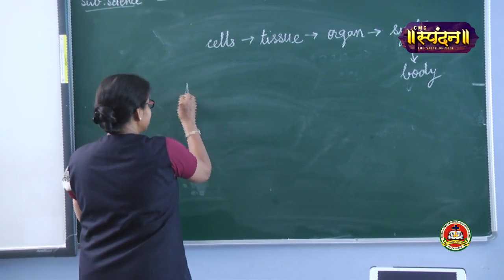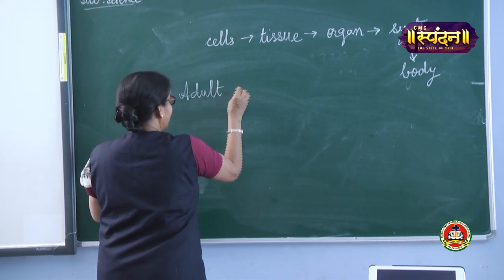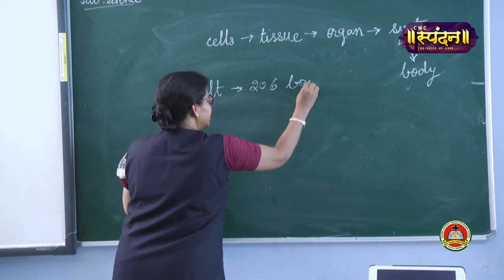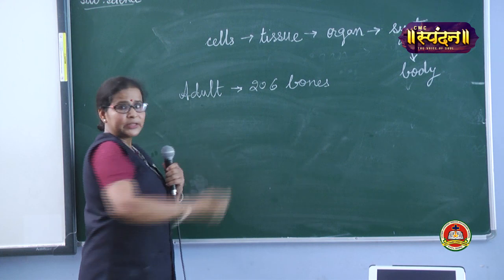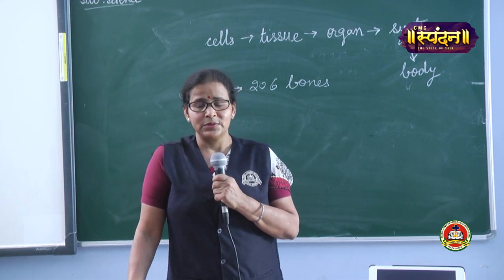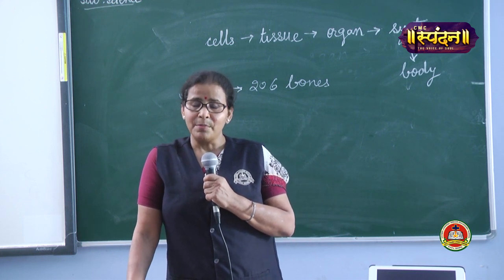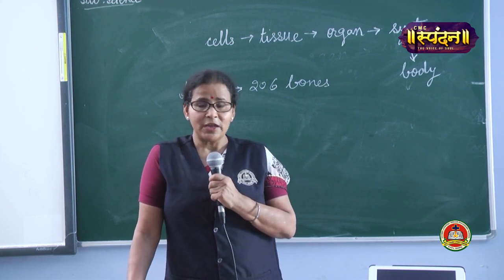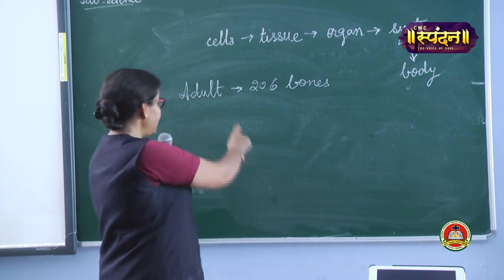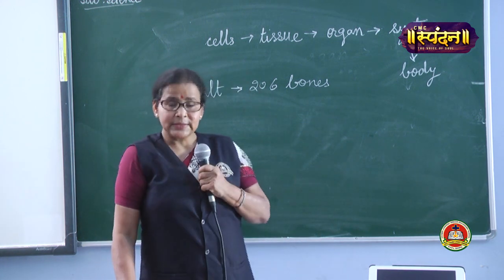So an adult has how many bones? 206 bones. Why are we saying adult? Because a baby has more bones, and that is why a baby's body is very soft. They can curl easily. But an adult human being has only 206 bones.